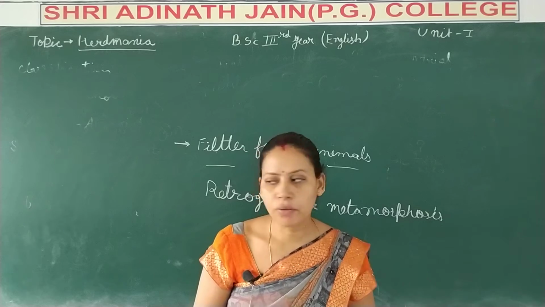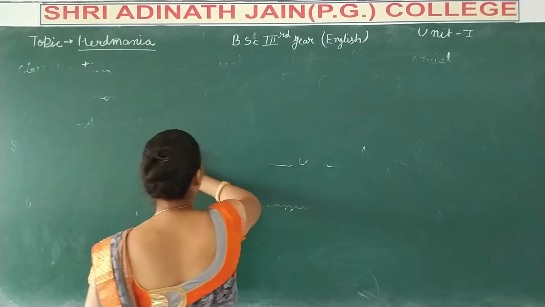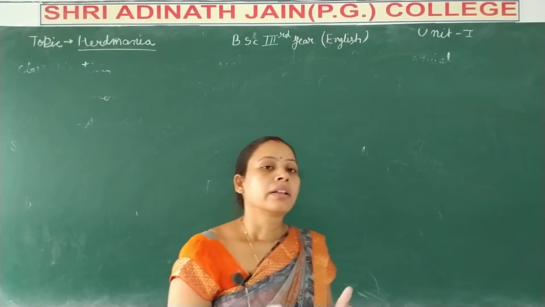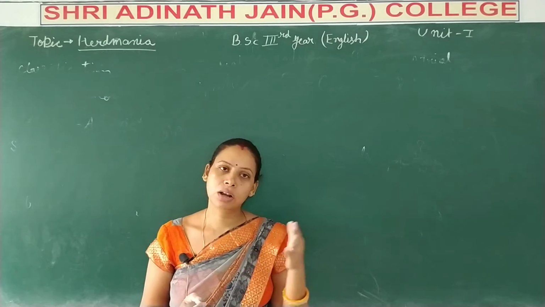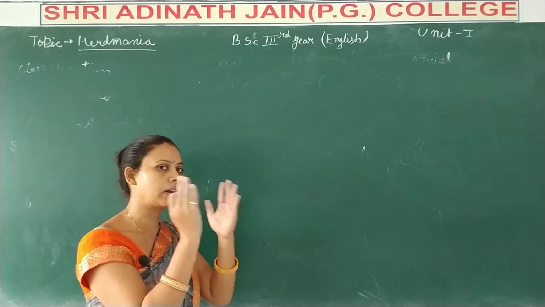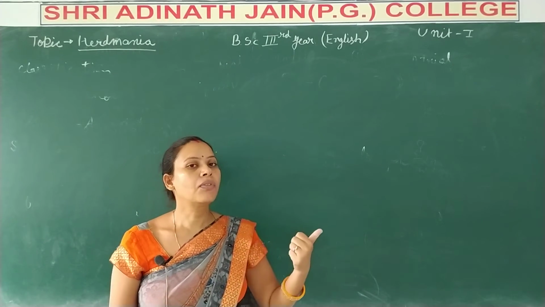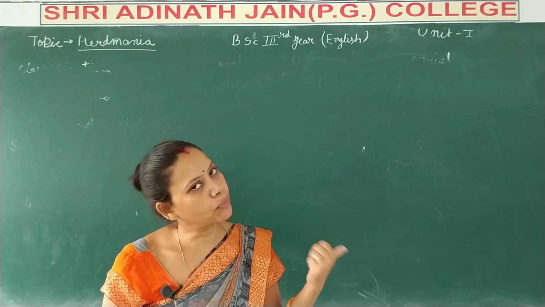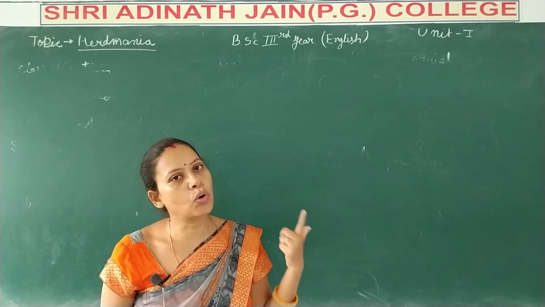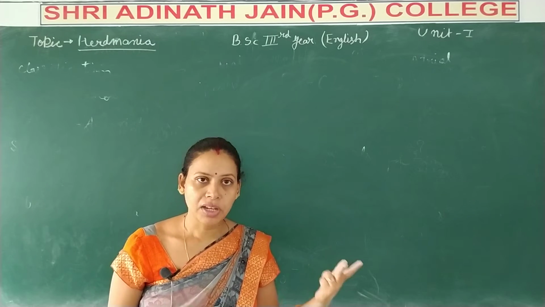What is the meaning of that? Herdmania is a chordate animal, and in a chordate animal there are three chordate characters: first, the presence of notochord; second, the presence of a tubular hollow nerve cord; and third, the presence of pharyngeal gill slits.